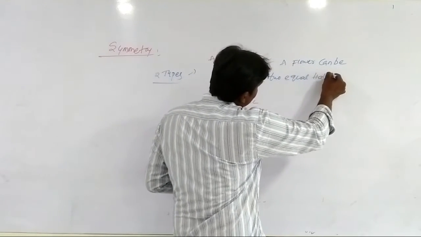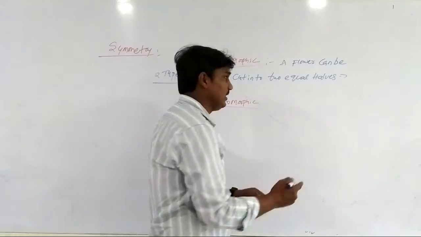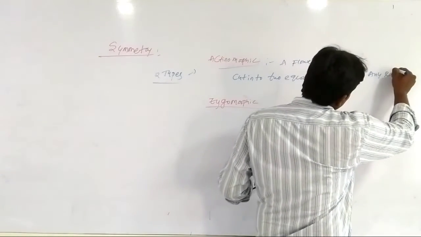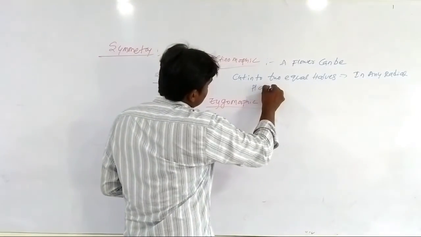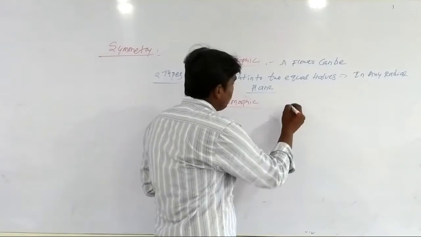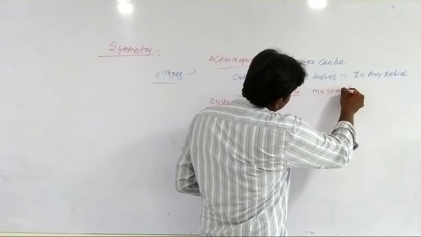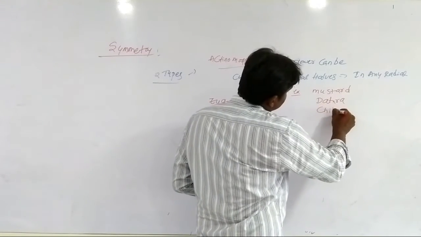That is called actinomorphic. Example: mustard, datura and chilies.